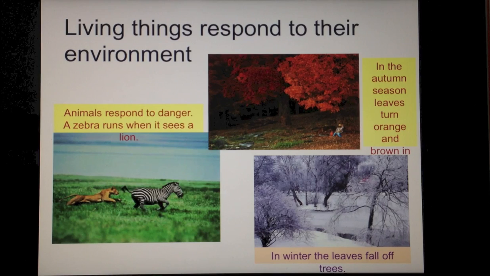Similarly, when it comes to animals, if an animal is attacked by another animal, the animal will run to save its life. This is not common for non-living things. If you try and attack or push or hurt a non-living thing, it will not be able to move, it will not be able to understand or react to the changes in the environment.